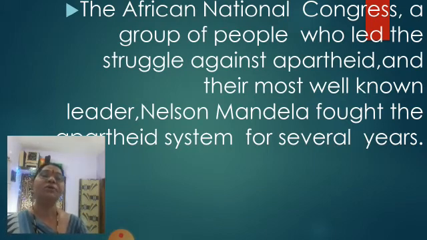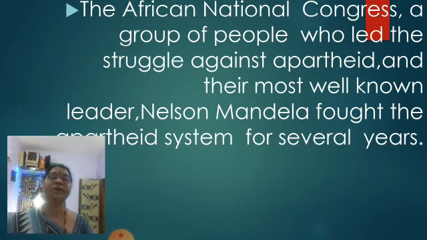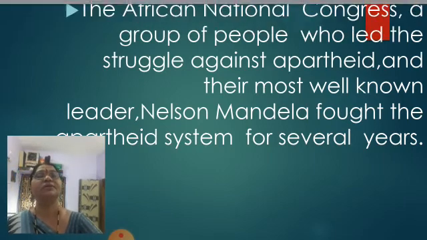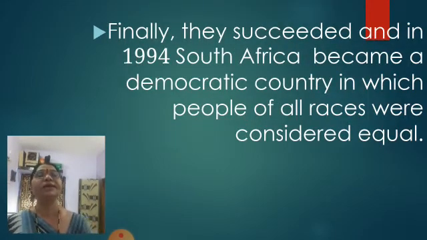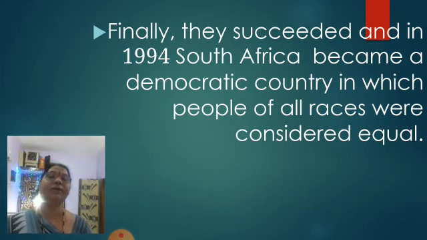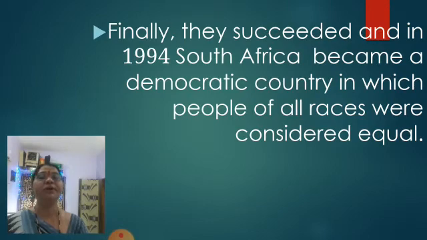Apartheid means what? Separation of races. They don't want such a separation there. Everyone must get equal treatment. That's why Nelson Mandela fought the apartheid system for several years. Finally, they succeeded, and in 1994, South Africa became a democratic country in which people of all races were considered equal. Now, see, 1994 means only 25 years back, South Africa adopted democracy, and that country became democratic. Understood?